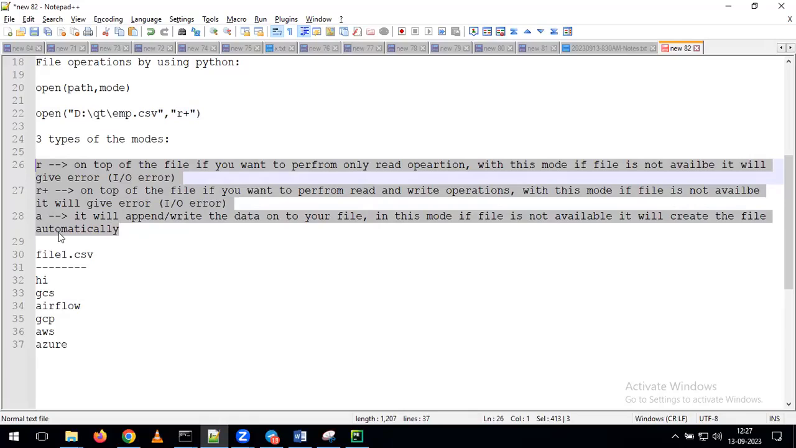But coming to A mode, what's happening? If the file is not available, it is going to create the new file automatically and perform the append operation. This is the way we can simply understand how we can perform the read and write operations on top of your file.